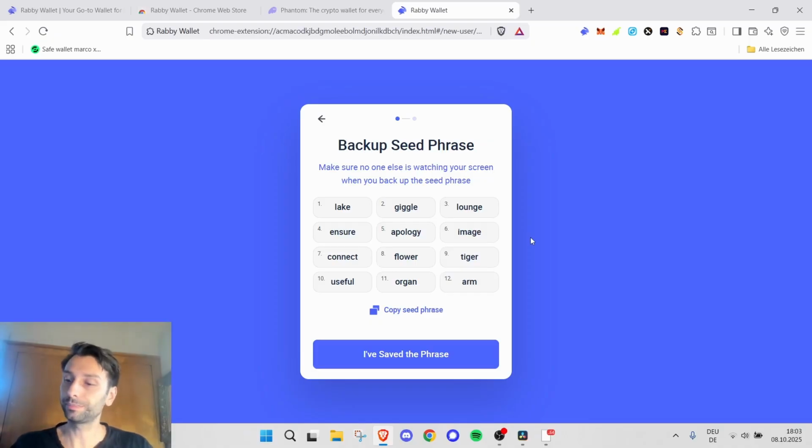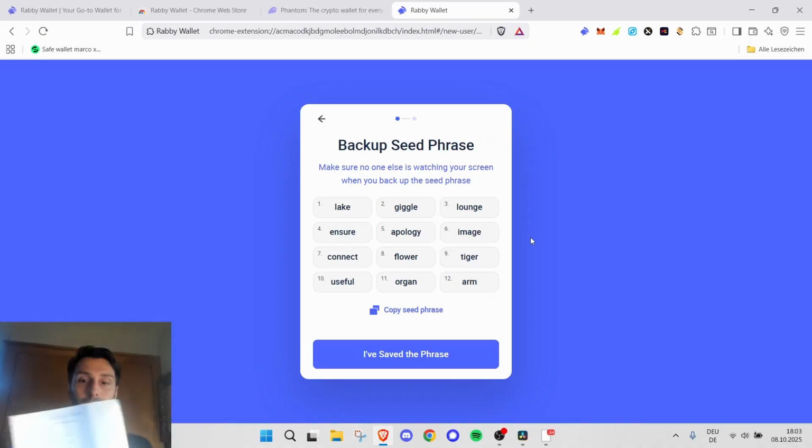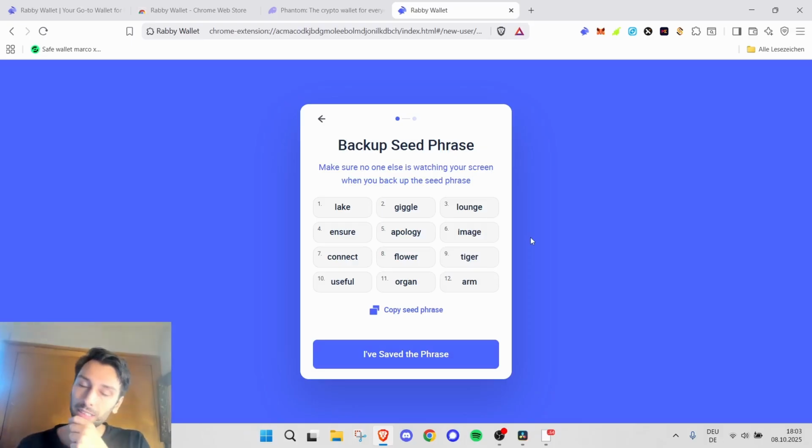I recommend you write your seed phrase down on a white piece of paper, something like this. I already wrote down a few words. Basically, just write down the first word, second word, third word, until you reach 12. And check it 2 or 3 times to see if you wrote it correctly.